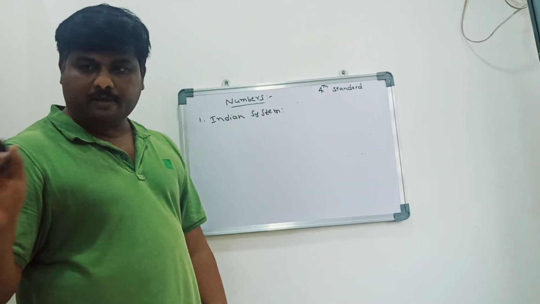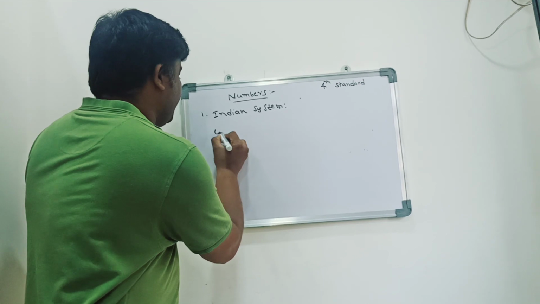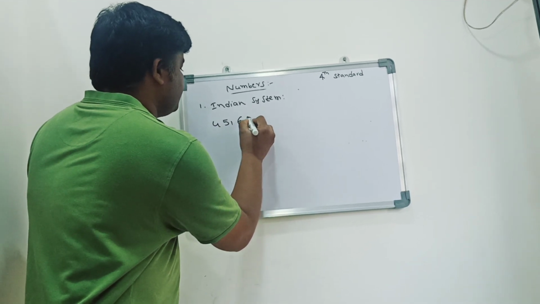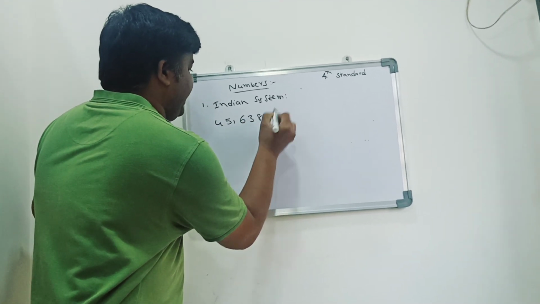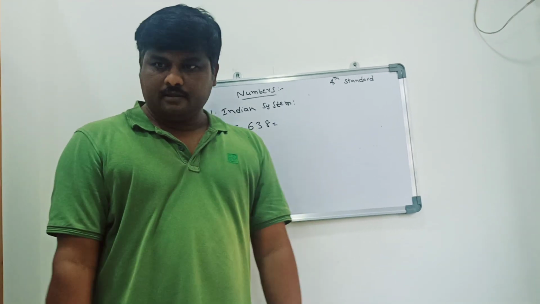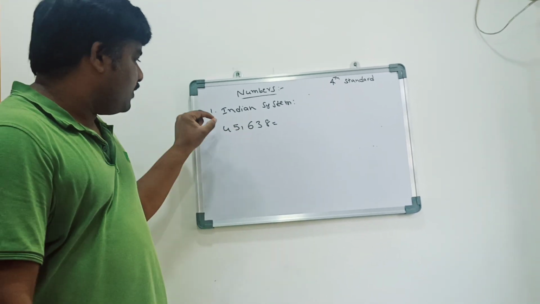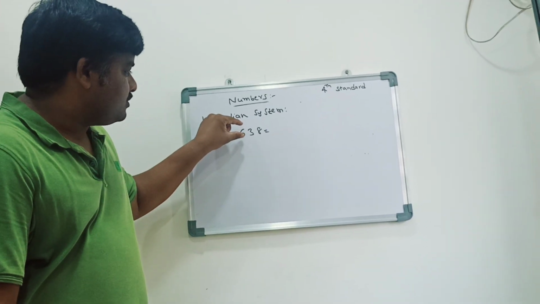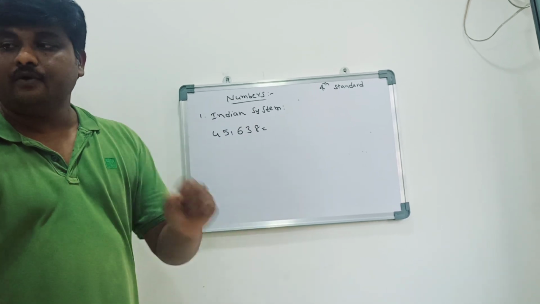I am taking one number as an example: 45,638. How do I pronounce it? I pronounce it as forty-five thousand six hundred thirty-eight.